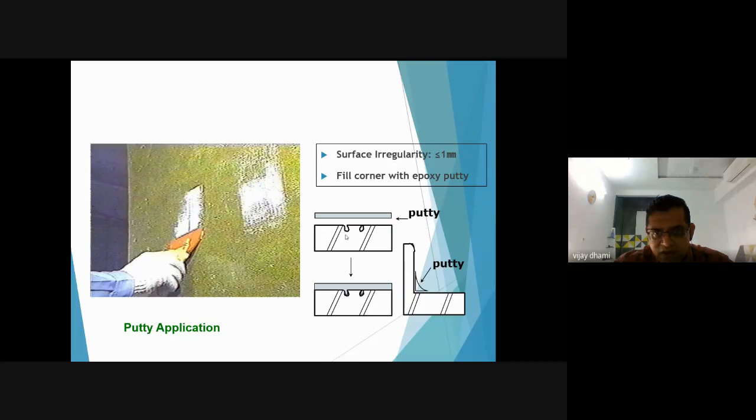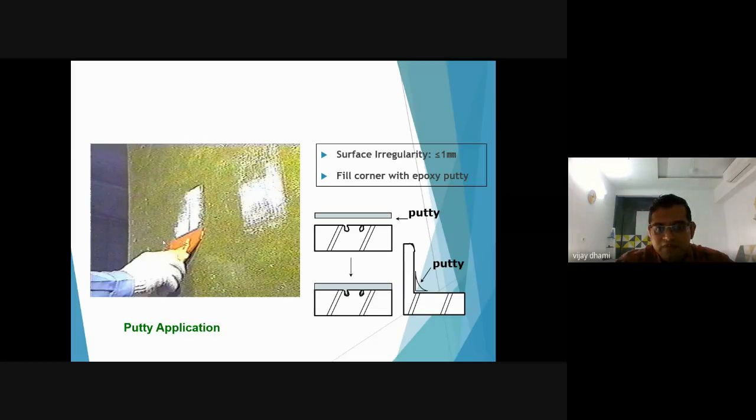In this photograph, you can see the surface irregularity. Means if your surface irregularity is more than 1 mm, you must make your surface properly sound with your epoxy putty. So this epoxy putty is used in the pores of your concrete. You can use an epoxy putty at the edge to make your surface round.